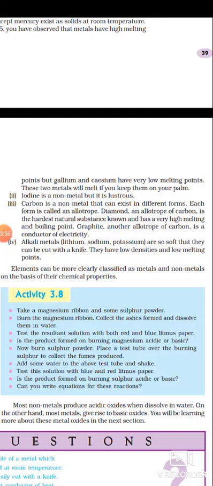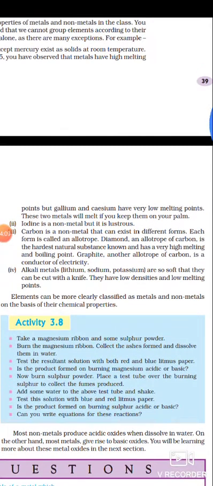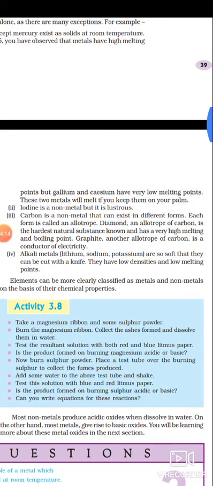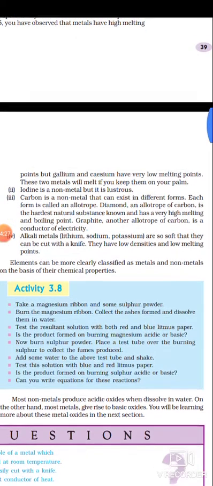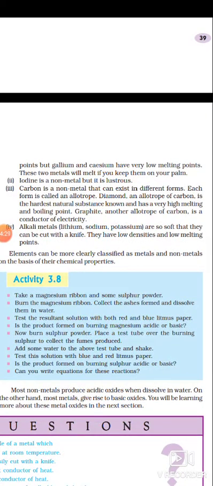But there is an exception case also. Two elements, gallium and cesium, have very low melting points. Why am I saying this? Suppose you are provided a lot of metals, you find the melting points, and you classify those with high melting points as metals and those with low melting points as non-metals. But that will be wrong, because there is an exception case. Gallium and cesium are metals, but they have low melting points.